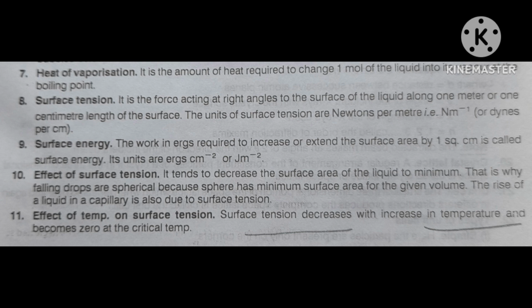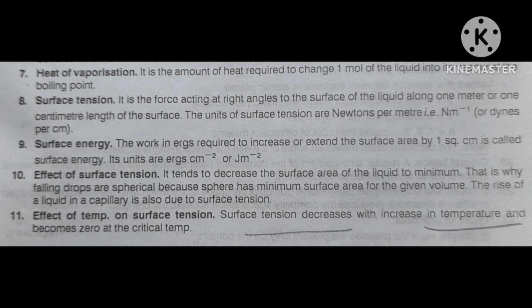This question is asked. Generally three questions will be asked: how F and A are related, then it is directly proportional. How velocity difference is related, then it is also directly proportional. How the distance between the two layers is related, then it is inversely proportional. And then, what is eta?